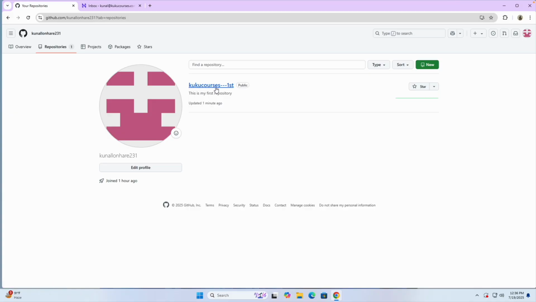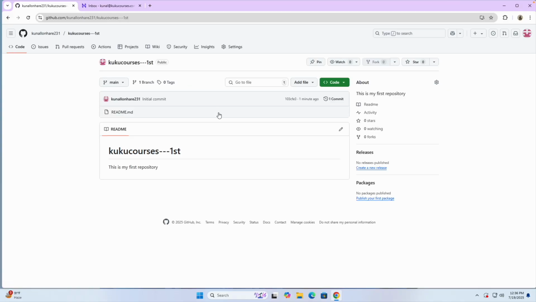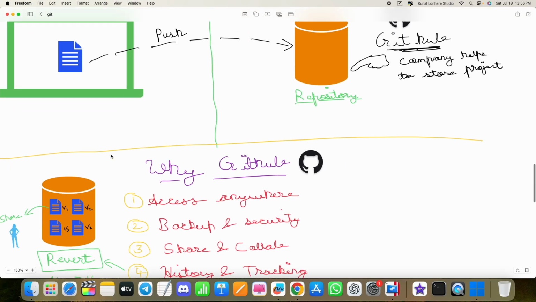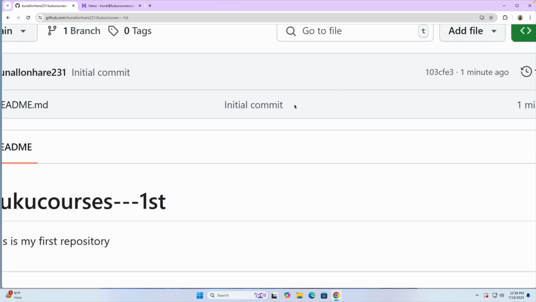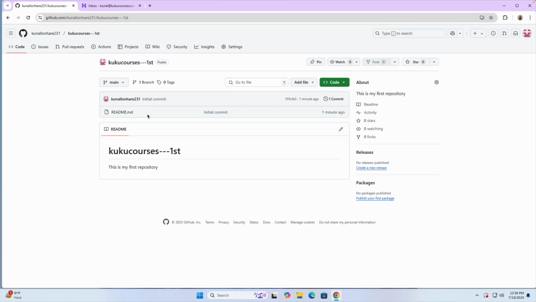In case you want to, you can tap on it and go to this repository. Now that's how you can create a repository very easily. And you all know that when we talk about GitHub, it basically does tracking. So it has told you that 1 minute ago we created a file, the readme file, so that change has been recorded over here. Whatever changes you make, all those changes will show over here. That's something you will understand after some time, but that's how you can create a repository very easily.